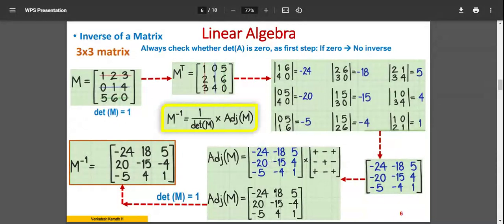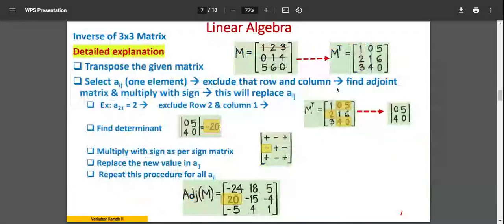Matrix multiplication, you do it, and that's called the adjoint of the matrix divided by the determinant of M, and that gives you the M inverse. So inverse of the matrix you can calculate. Even though it is possible over here, don't expect that the question should be this big. There will be many more zeros possibly. And you may have to calculate M inverse. Now I'll go on to the application of this, where it is used. I hope you have understood the concept, how it is done. So I'll move on to the next.